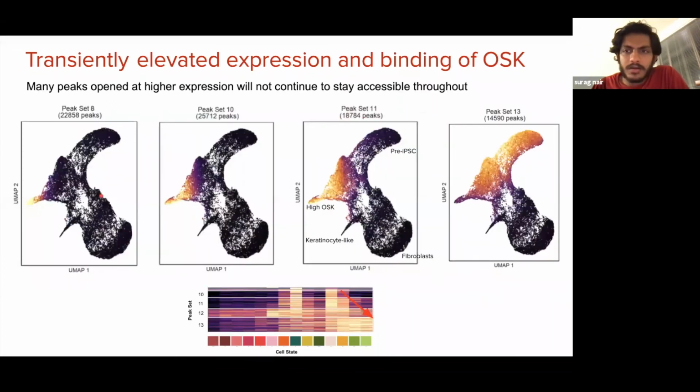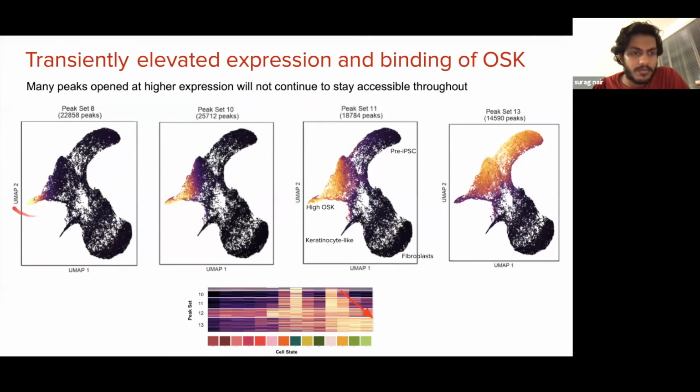Now, even among transient peaks, we observe different modules of peaks that have different dynamics in terms of how long they remain accessible. I'm showing you peak sets 8, 10, and 11 here. Each of these peak sets gains accessibility as early as day 2, and they are not accessible in the initial fibroblasts, but they differ in the duration for which these peaks stay accessible.